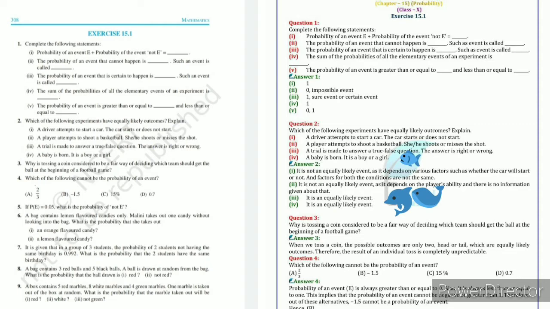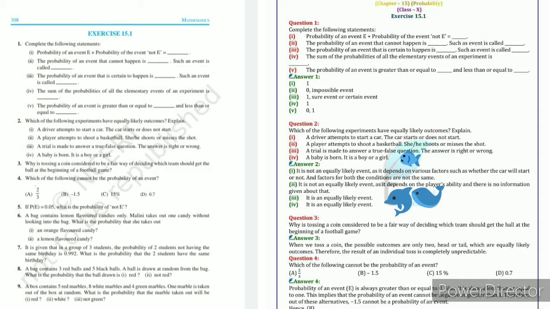And we know the probability of an event is greater than or equal to 0 and less than or equal to 1. That is why it is a probability. Second, minus 1.5 is a negative number. That is why our answer is no, because probability is always greater than or equal to 0 and here minus 1.5 is smaller than 0.